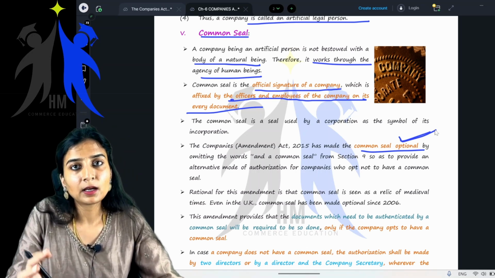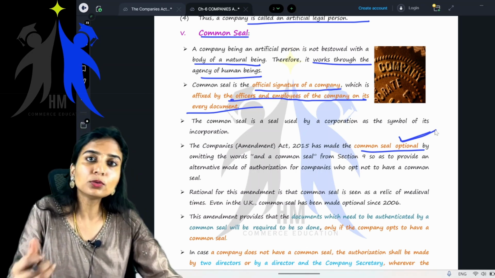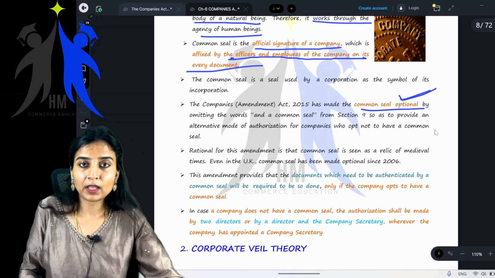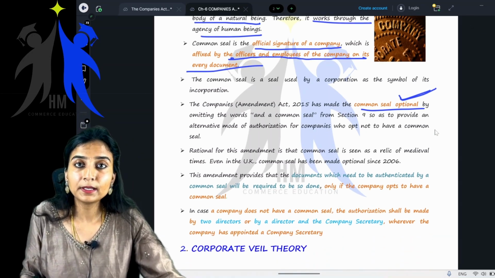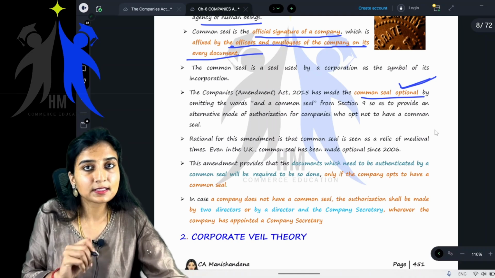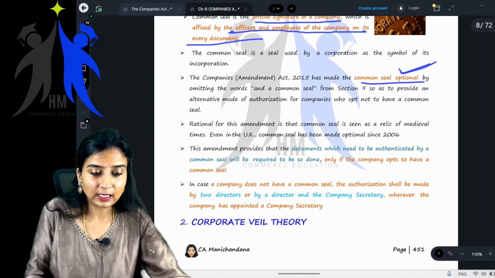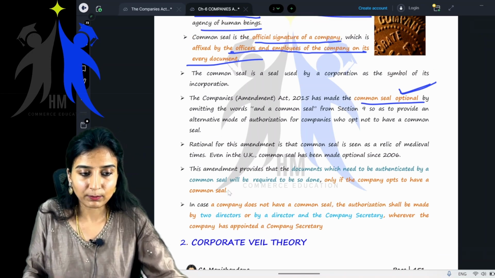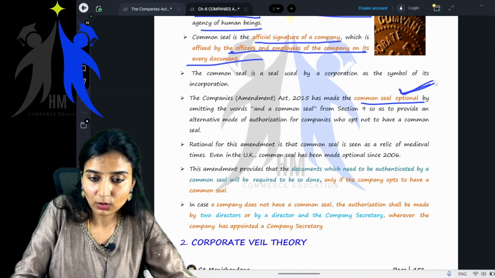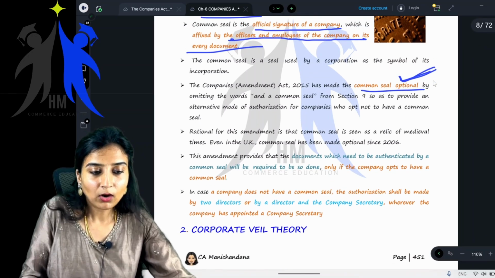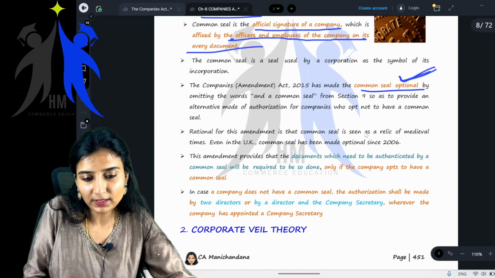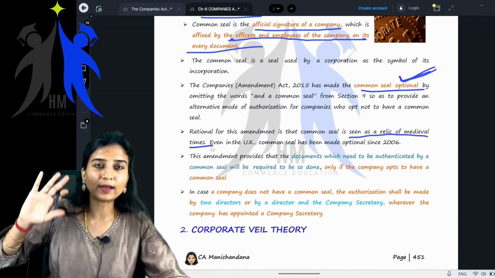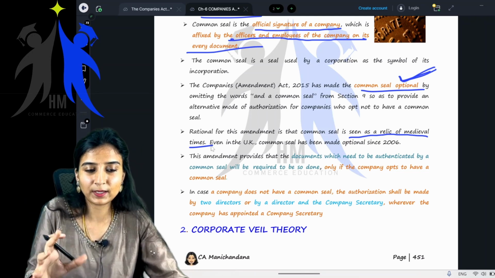Meaning the companies can either opt to use the common seal on their documents, or any two directors of the company can sign and authenticate that particular document. The common seal has been made optional. The rationale for this amendment is that the common seal is seen as a relic of medieval times, something very old.